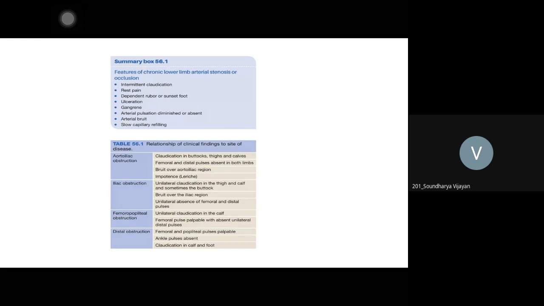Saphenous. What do you understand by the word saphenous? Saphena means well seen. That is how the name for the vein came. Was it taught to you in anatomy class? You thought Saphena is some doctor's name?